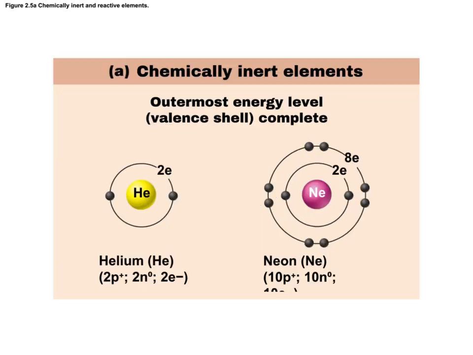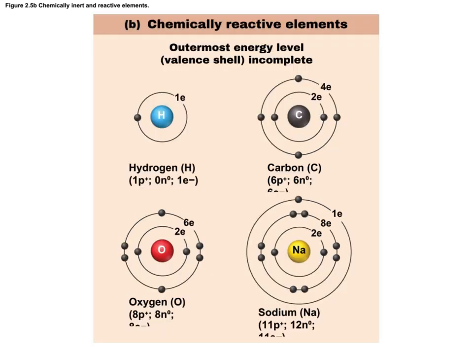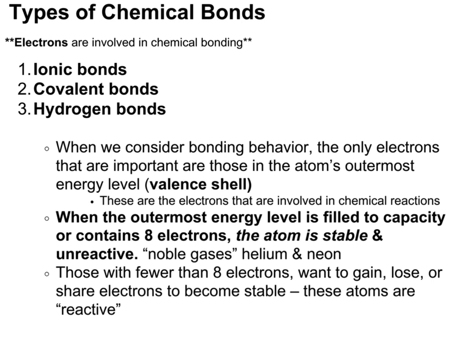So whereas something like helium and neon are inert and unreactive, something like hydrogen and carbon and oxygen and sodium are reactive. They're not happy with the number of electrons in their outermost valence shell. Hydrogen has 1 electron, it would like 2. Carbon needs 4 more, oxygen needs 2 more, and something like sodium would need 7 more electrons for that outermost shell, or it could lose an electron in order to use its second orbital as its outermost shell that already has 8. So we form bonds when electrons are seeking stability.